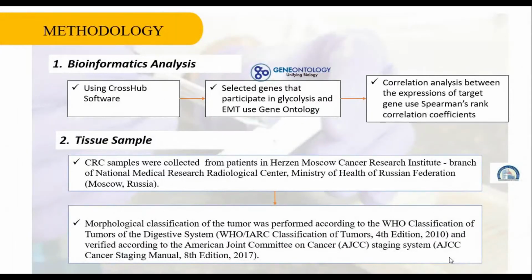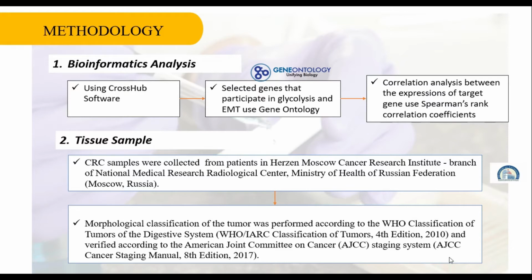This article consists of 5 steps of methodology. The first one is bioinformatic analysis, where it uses Cross-Hub software and selects the genes participating in glycolysis and EMT using gene ontology. Next, a correlation analysis between the expression of the target genes uses the Spearman rank correlation coefficient. The second is the tissue sample.